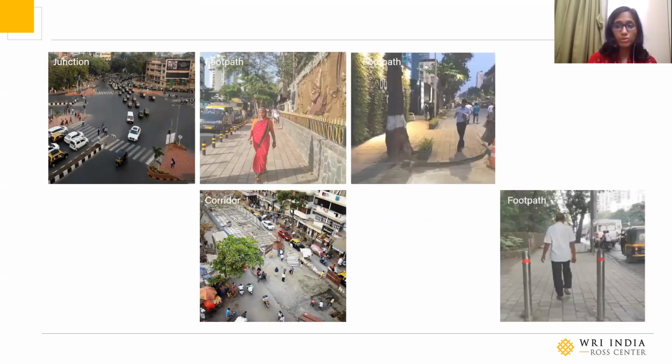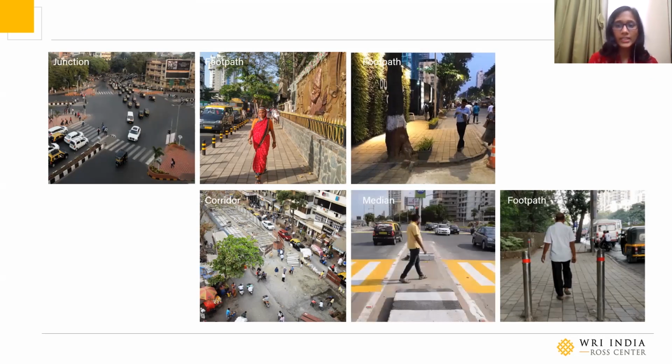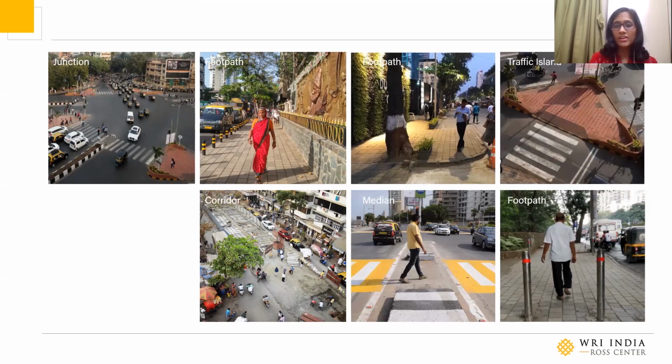If it is a footpath improvement, design it in 3 zones. We spoke about the pedestrian zone, multi-utility zone, and the frontage zone. Ensure that it is continuous, especially in front of gates. If it is a median that you're designing, ensure that it's wide enough in the refuge area, around 1.5 to 2 meters, and that it has a protective median head to protect people at the crossing. If it is a traffic island, like I said, keep about 70 to 80% of the island open for pedestrian movement, and think about driver visibility. Ensure you're not blocking it in any way.